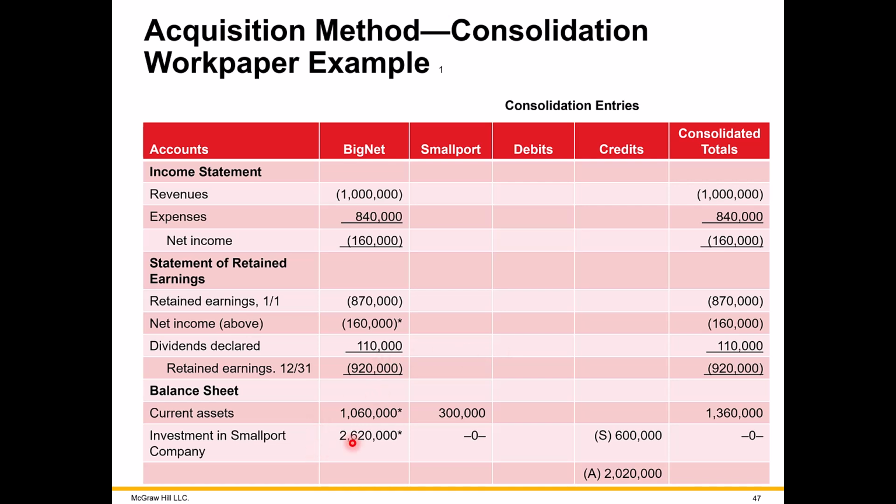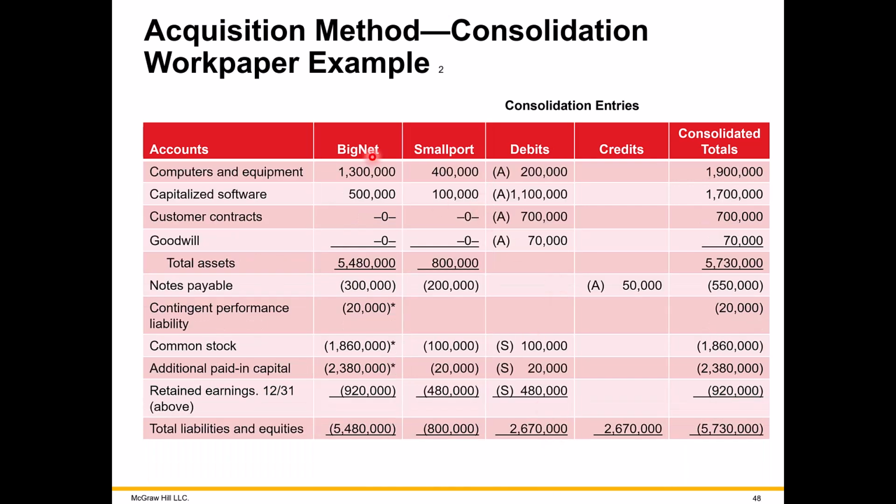Different though for assets. So here we see the beginning of the assets, book value of the assets on the sub. Notice this is the amount we just had recorded when we bought the sub. Let's continue on the next page. So additional assets, both parent and sub.